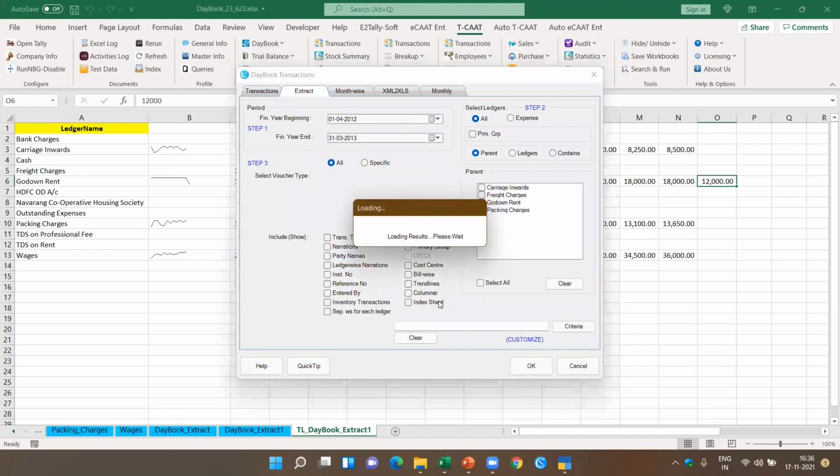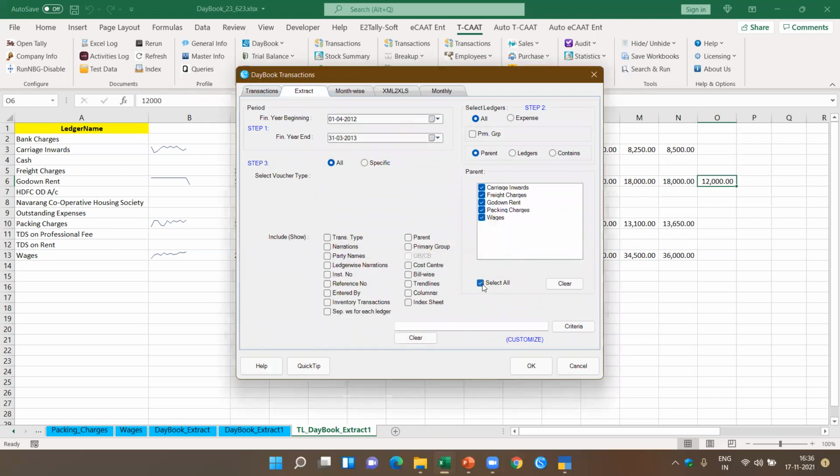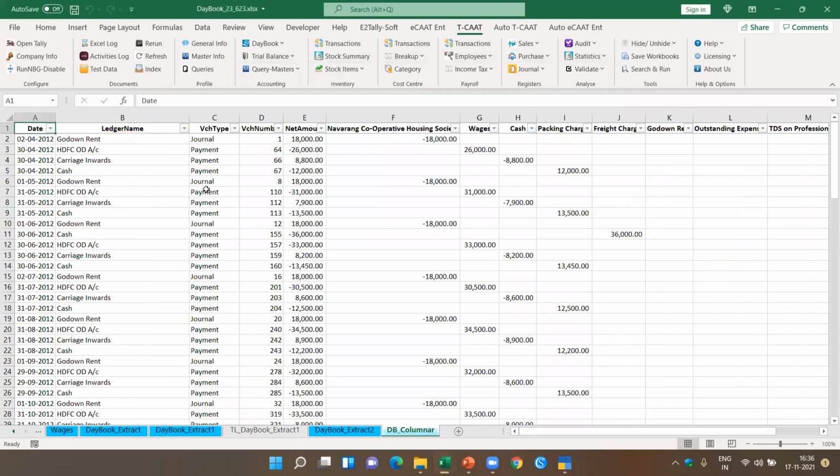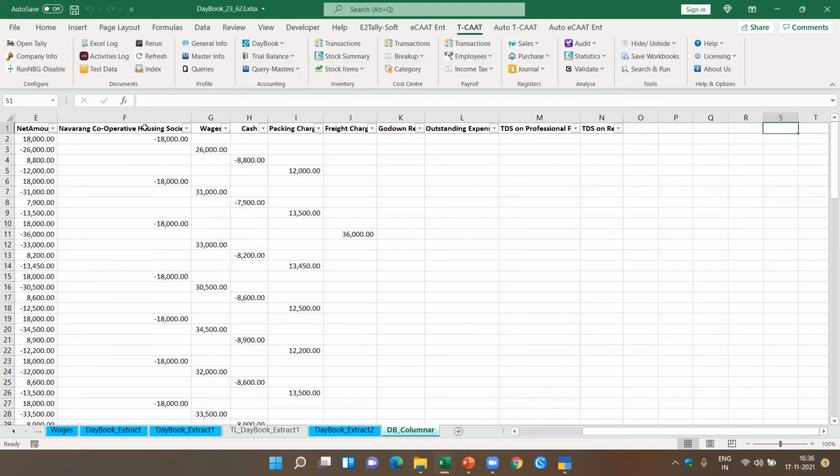Direct expenses. Okay, I selected all the ledgers. Now I want a columnar analysis. This is a new feature we added based on a request from one of our clients. Now you see here, not only does it extract all the ledgers, it also gives you a columnar perspective of the transactions which happened for each of the ledgers.